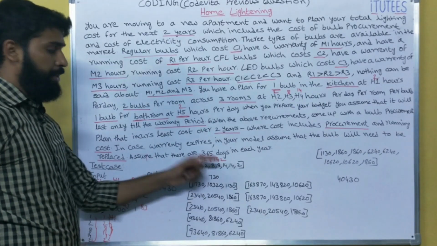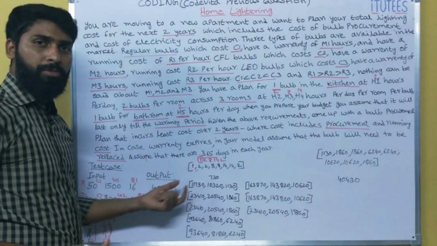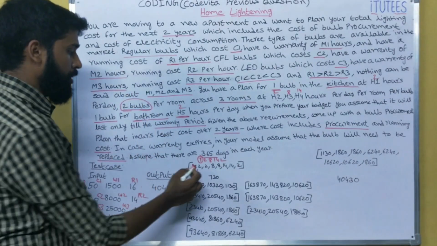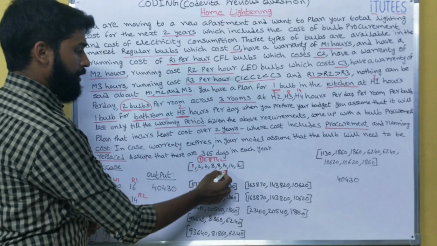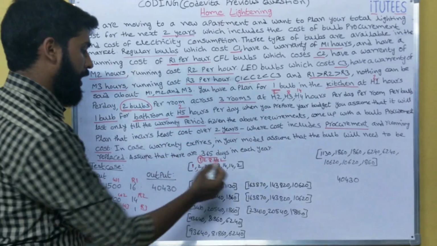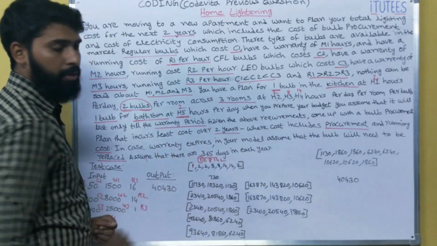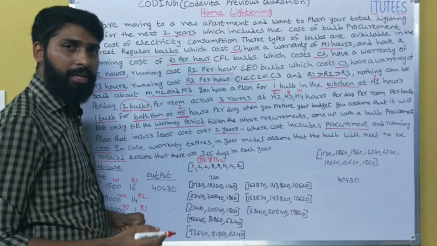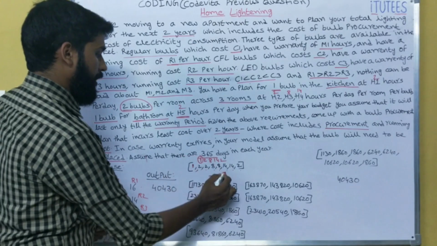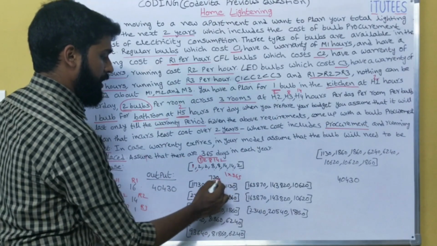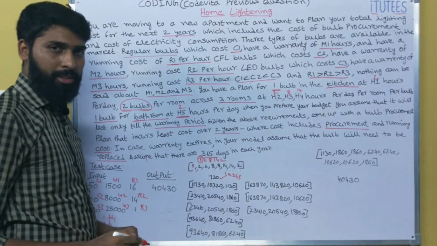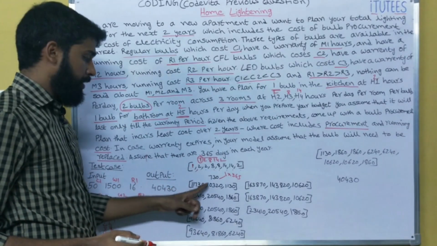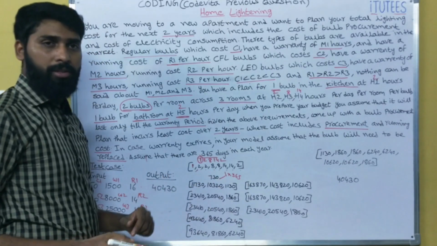Next 2, 8, 4. In these 3 rooms they are maintaining 2 bulbs. So I am taking 2, 2, 8, 8, 14, 14. The last one, 2 in the bathroom, 2 hours. Now they assume that there are 365 days in each year. That means 1 year is 365 days, 2 years is 730 days. That means the first one, 1 hour per day, means in 2 years 730 hours.